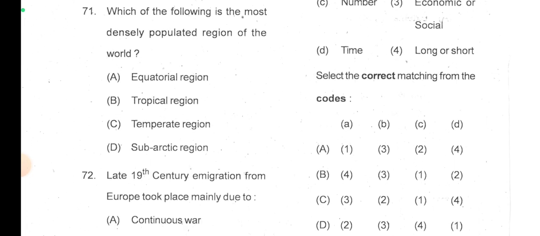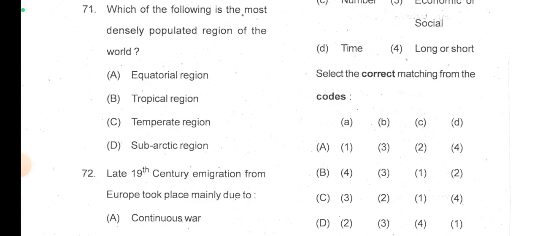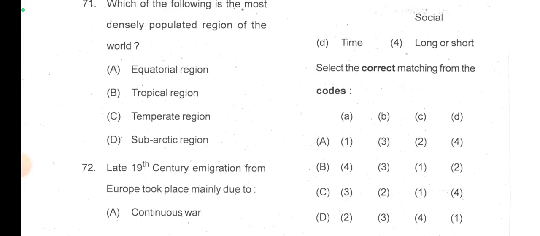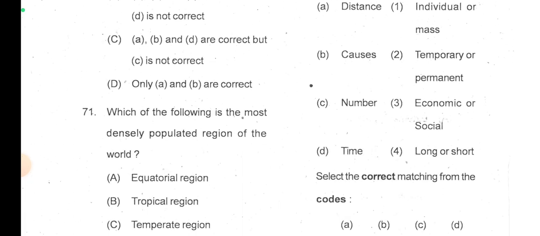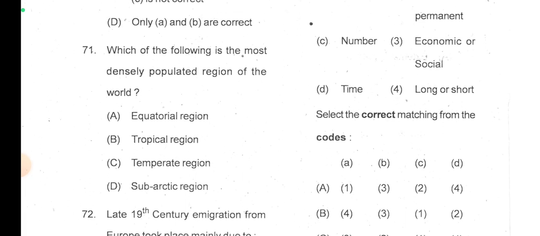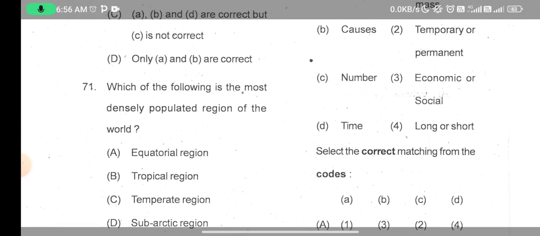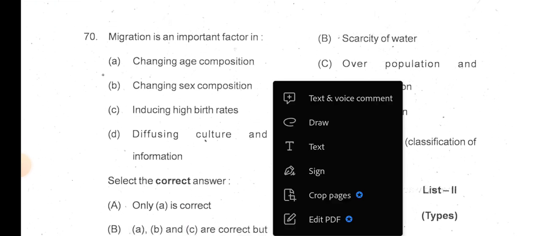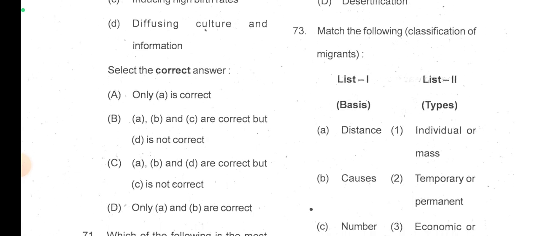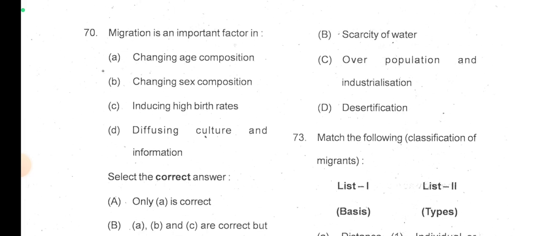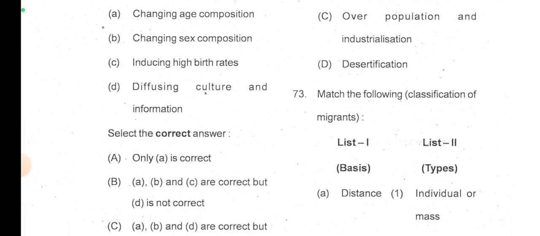Now which of the following is the most densely populated region of the world? Most densely populated region in the world is tropical region. Late 19th century emigration from Europe took place mainly due to overpopulation and industrialization. Emigration, that is exit from Europe, took place due to overpopulation and industrialization. I think I searched it and I got this answer, option C. I can't remember exactly.